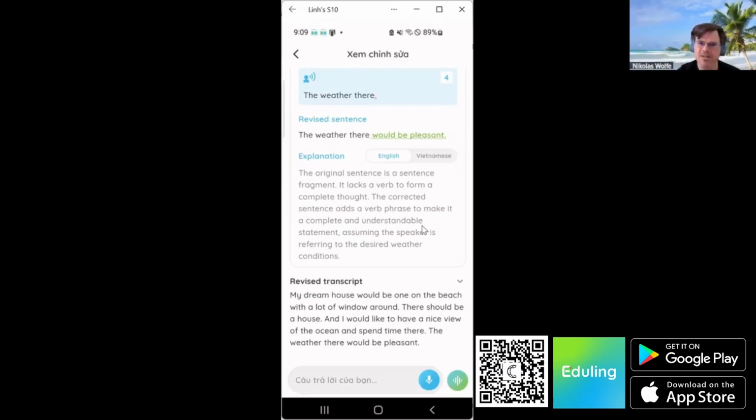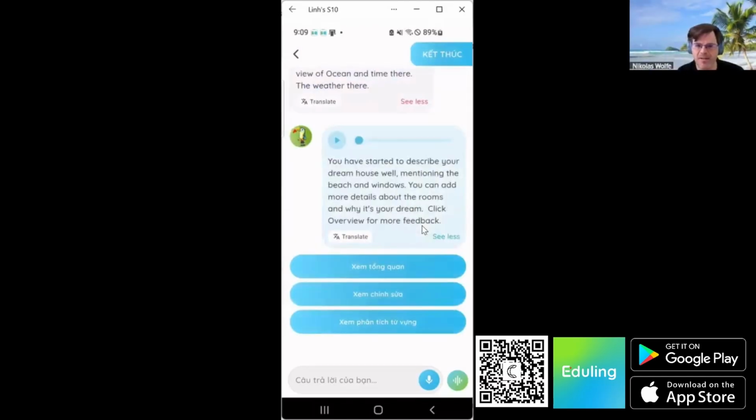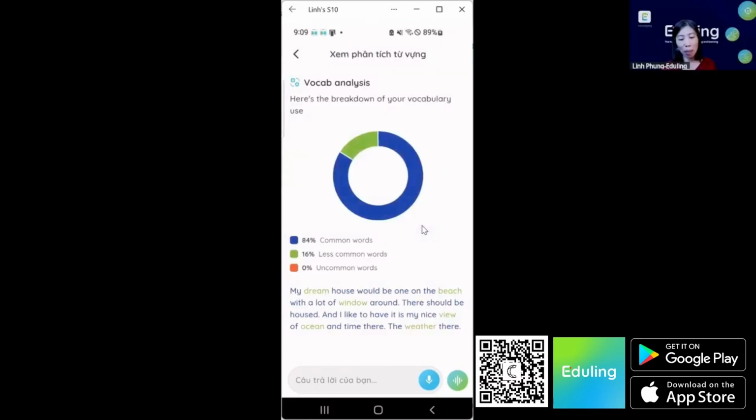And so it's just suggesting would be pleasant as an addition to that. So it's doing more than giving you, like, it will correct the grammar. That is one of the sort of side benefits to how it works, but it also is going to give you a suggested reframing or a way to complete the sentence, and it's contextualized. Right. So that's actually a pretty cool thing, I think.